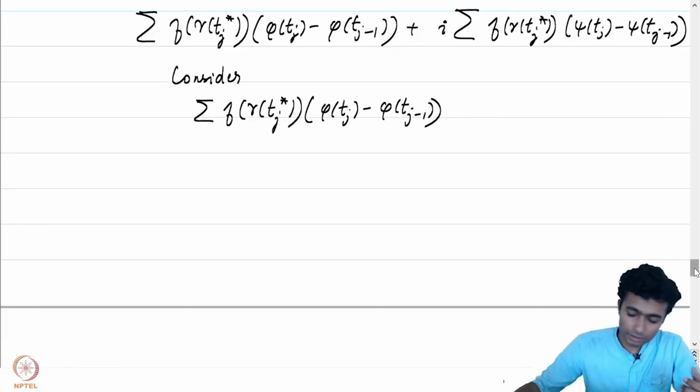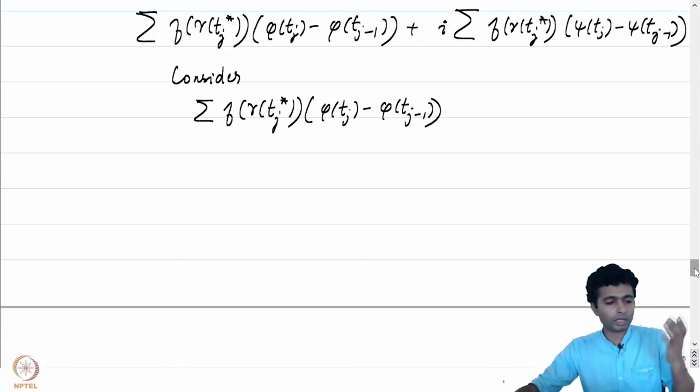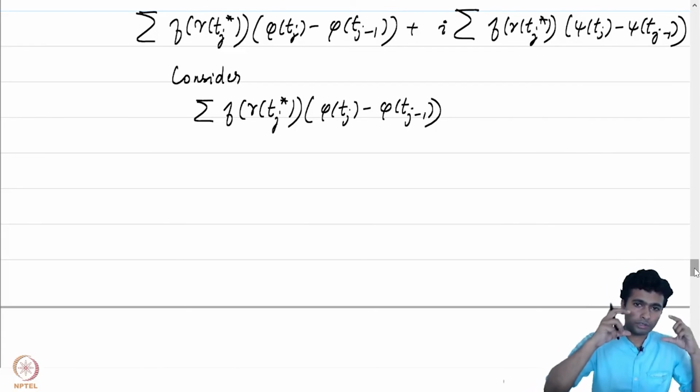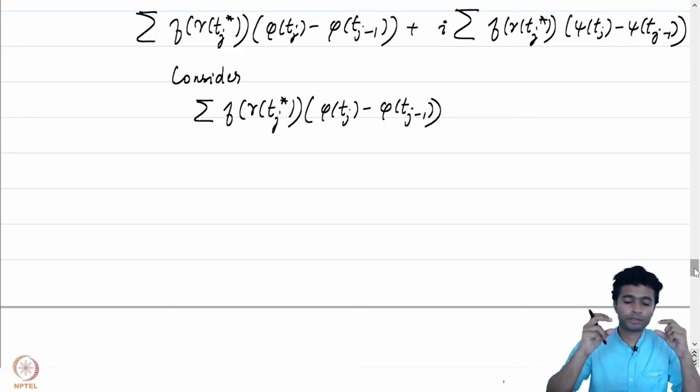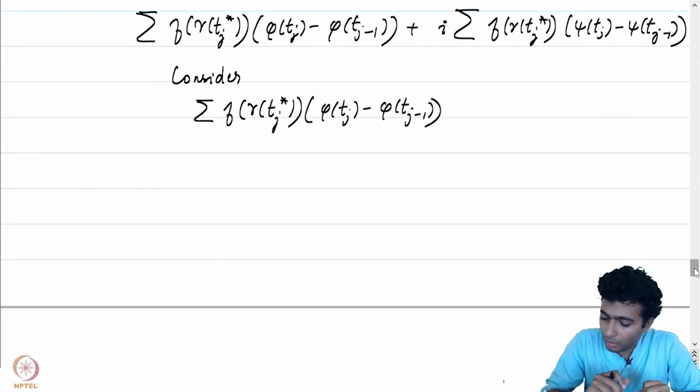What do we know about phi? Phi is the real part of gamma, which is a real valued continuous differentiable function on the closed interval [a, b].